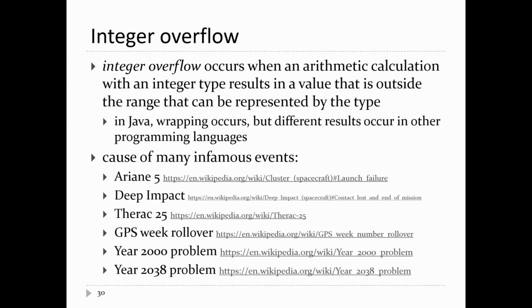The reason you can do this in Python is because in Python, integers are actually objects. And so you can design the class that represents int in Python so that it has no built-in maximum or minimum value. The price you pay is that using an int in Python is much slower than using an int in Java or one of these other languages where it's actually a primitive type.